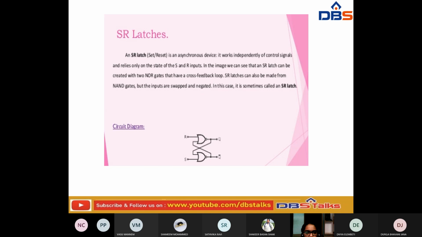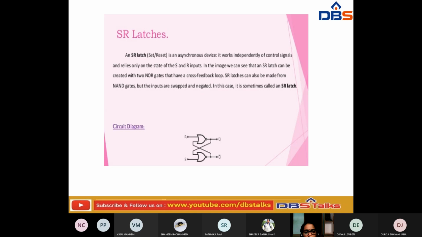Okay. So this SR latch is an asynchronous device, and it works independently of control signals. It relies only on the states of S and R. It has only two inputs, S and R, and the image that we have given here shows that the SR latch can be created by using two NOR gates. Okay, this is a NOR gate.